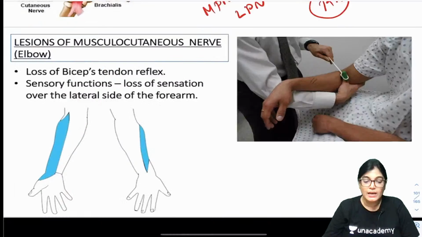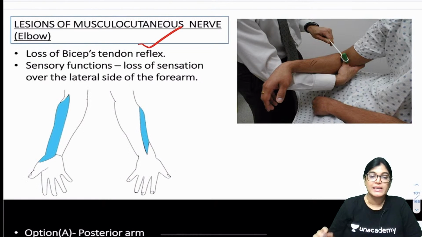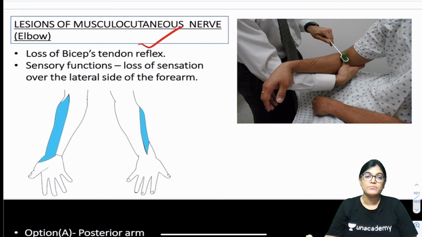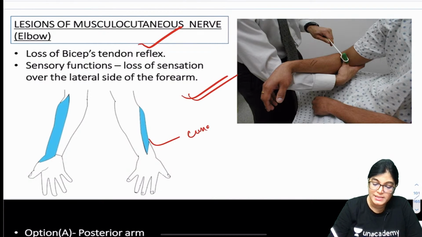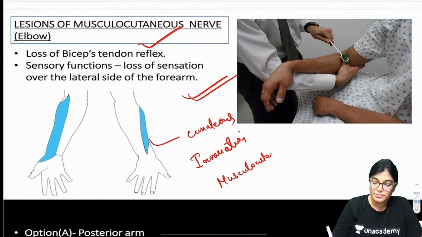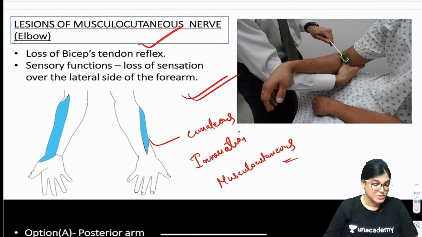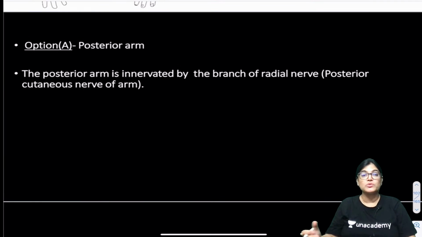The other points which help us approach the right answer are: loss of biceps tendon reflex. This was the key point mentioned in the MCQ, and loss of biceps tendon reflex is also seen in case of musculocutaneous nerve injury. Sensory loss will be seen in the lateral aspect of the forearm. Can you see the blue area which is highlighted? It shows the area of cutaneous innervation by the musculocutaneous nerve, and also there is loss of biceps reflex. So all these points help us approach the right answer.